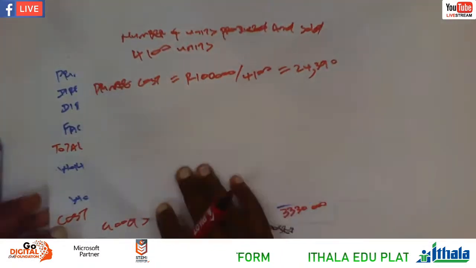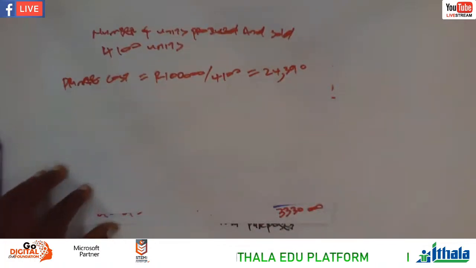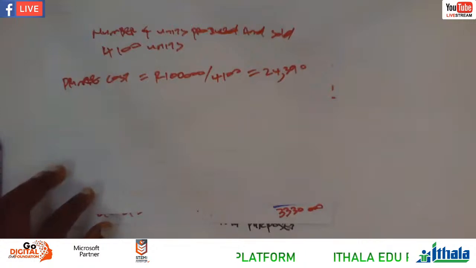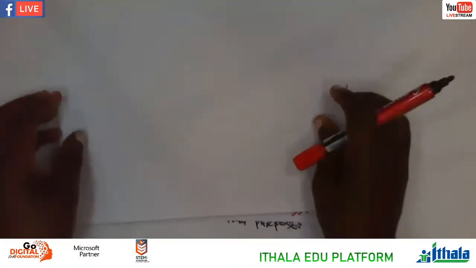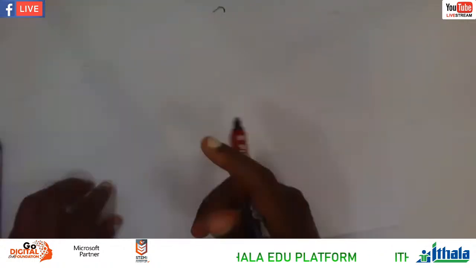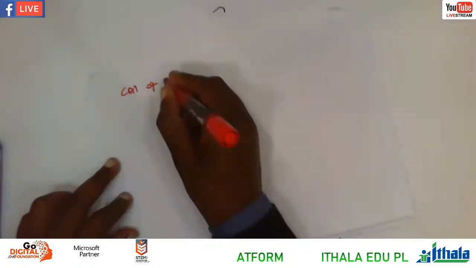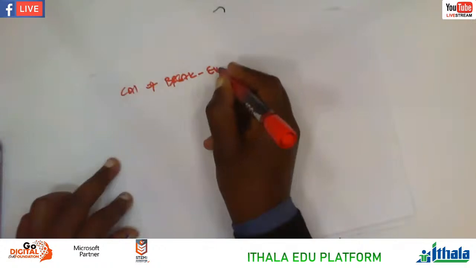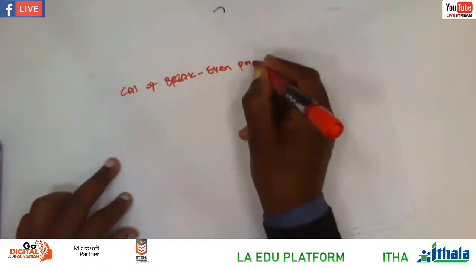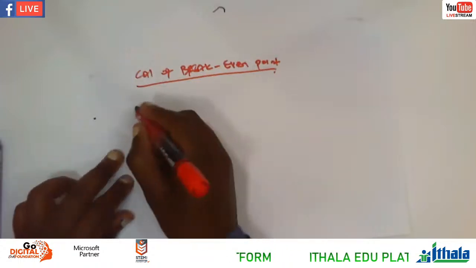Okay, now let's go to the calculation of the break-even point. Let's go now on the calculation of the break-even point, then we do the activity once and for all. I'll give you the formula. Calculation of the break-even point, right? This is the formula here.